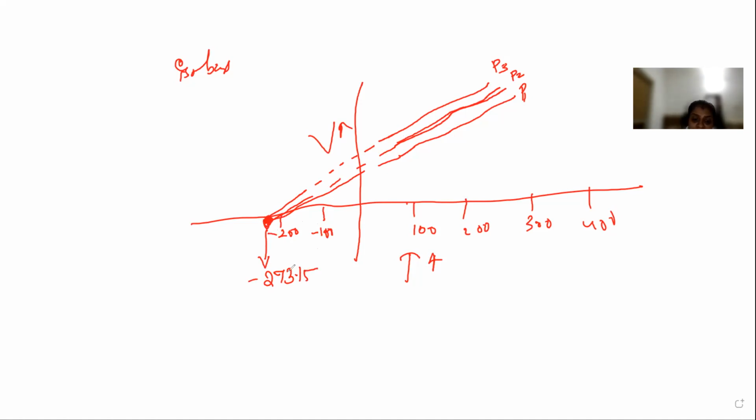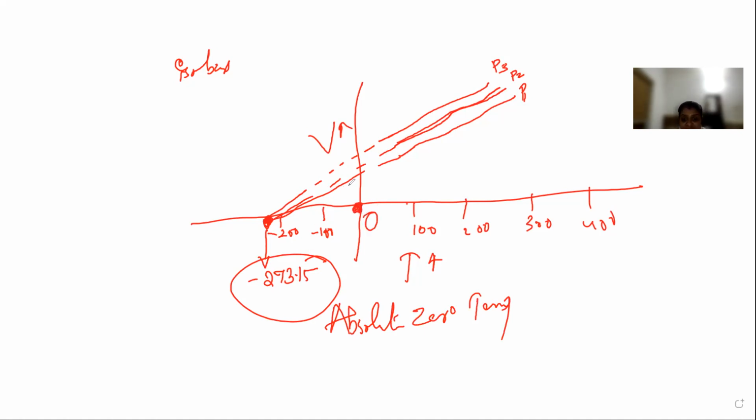This particular temperature is called absolute zero temperature. At this temperature, we believe that the volume is zero. This is imaginary actually, it is not observed. At this temperature we are believing that the volume of the gas is zero, and that never ever happened. So this is an imaginary statement.